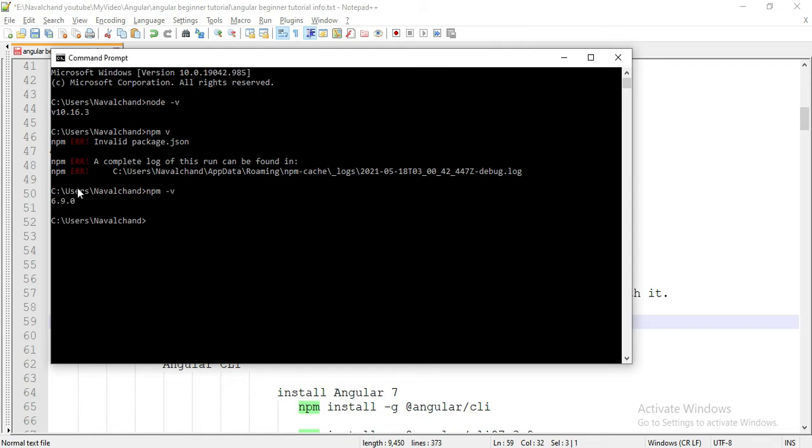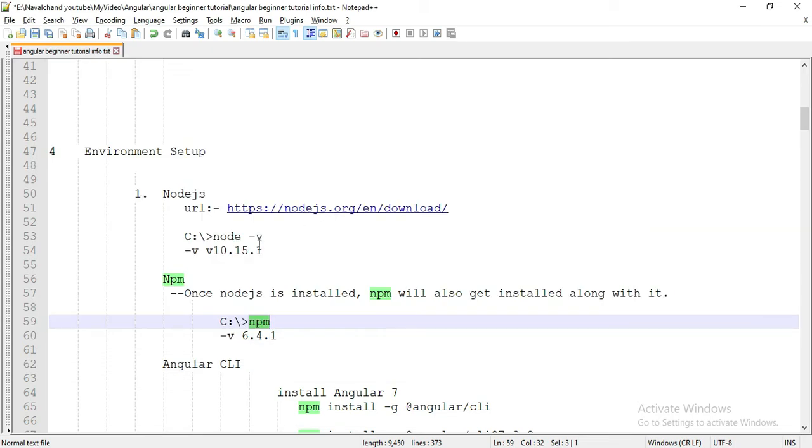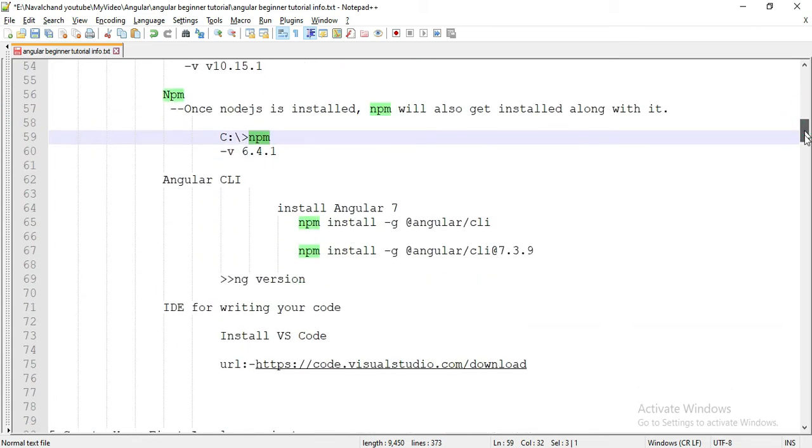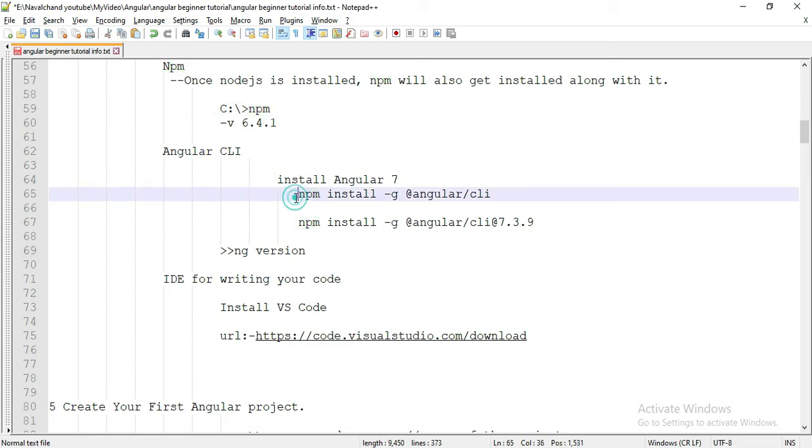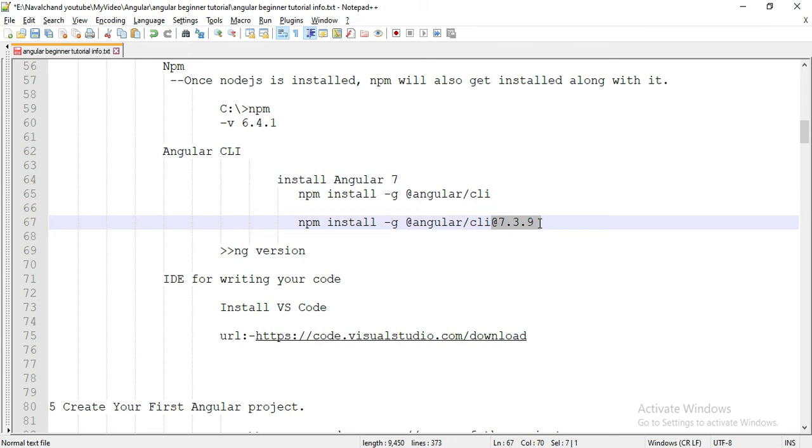You can see here our npm installed version is 6.9.0. Once npm is installed, then you have to install Angular. For installing Angular, we have two commands. First one is npm install -g @angular/cli, and second one is npm install -g @angular/cli@7.3.9. The first command will install the latest version by default, because we didn't pass which version we want to install, and in the second command we pass which version we want to install.